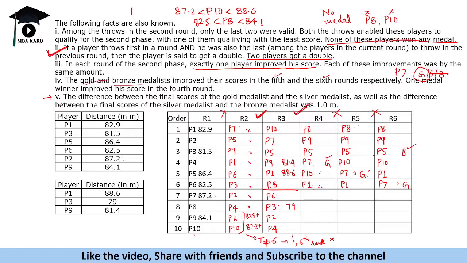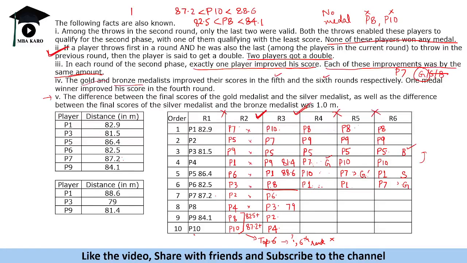Now what is happening in the last round is in the sixth round the bronze medal improved, right? So P5 improved his score. He exceeded the score of P10 and hence became the bronze medal winner. So P5 will get shifted to fourth position, okay, and P1 will be the silver medal winner, right? P1 will remain as silver medal only. Okay, now one player improved his score and each of these improvements was by the same amount से improvement होना है, ठीक है? Each of these improvements was by the same amount.